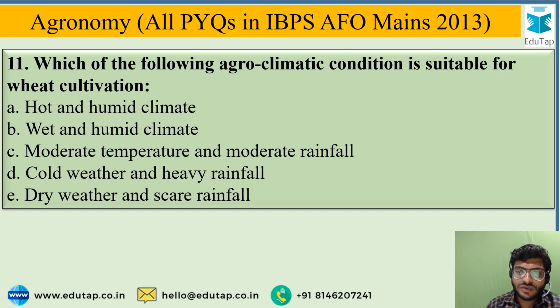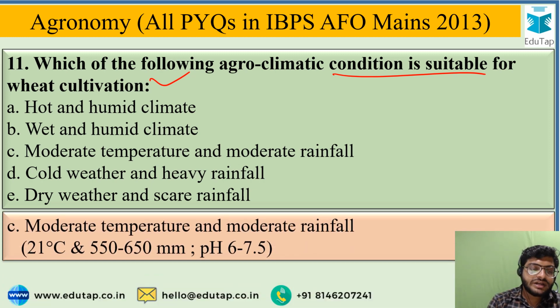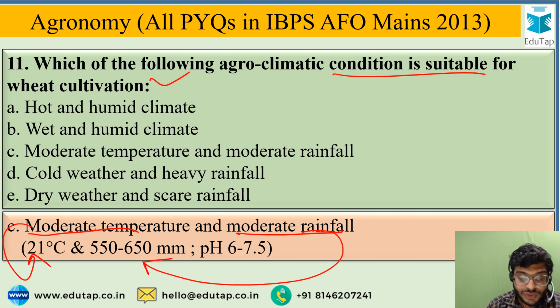Next question is: which of the following agroclimatic conditions is suitable for wheat cultivation? And the options are hot and humid climate, wet and humid climate, moderate temperature and moderate rainfall, cold weather and heavy rainfall, or dry weather and scarce rainfall. The most correct option from these 5 is moderate temperature and moderate rainfall. Moderate temperature is 21 degrees Celsius and moderate rainfall is 550 to 650 millimeter, and the optimum pH for wheat cultivation is 6 to 7.5.